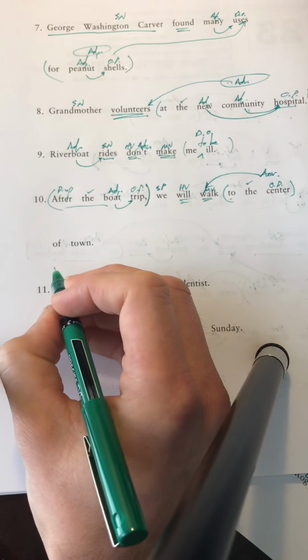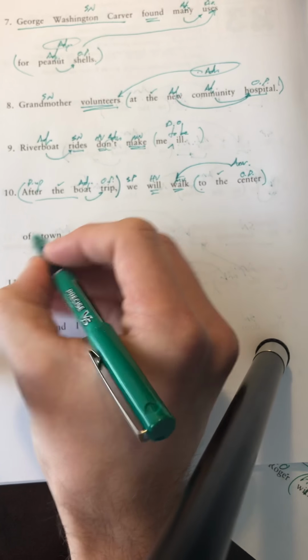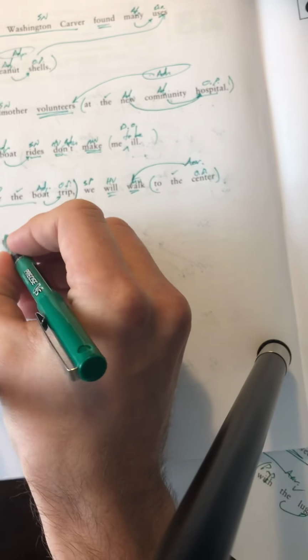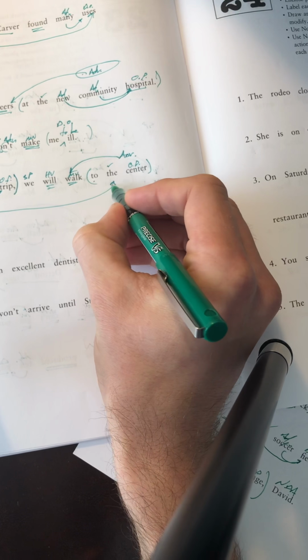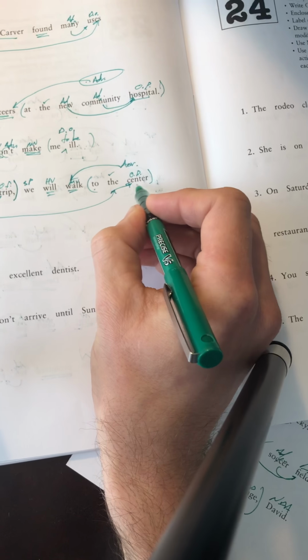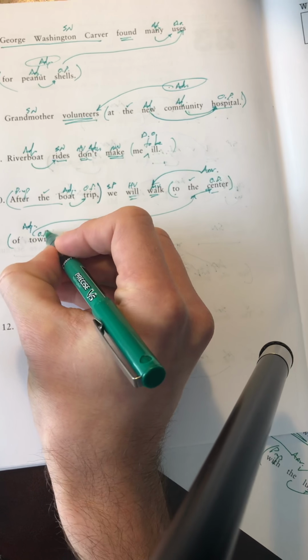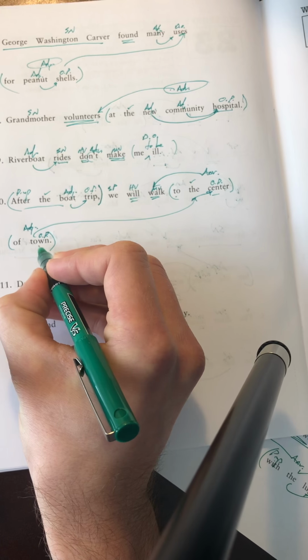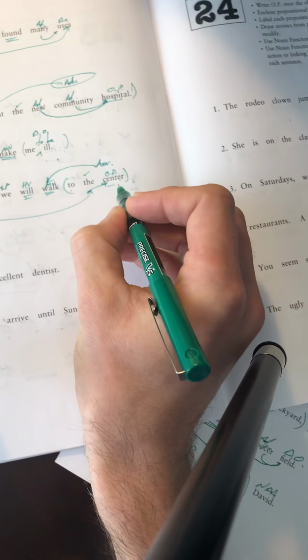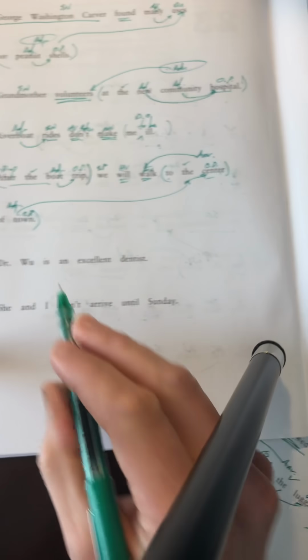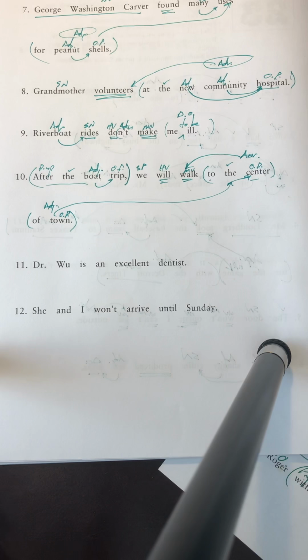It's the center of what? What kind of center? It's a town center. So this one is adjectival. Excuse me, I should have made that arrow all the way to center, modifying center. So preposition for of, object preposition for town, it's adjectival modifying center. Remember what I told you actually is that most prepositional phrases, in fact, are adverbial prepositional phrases.